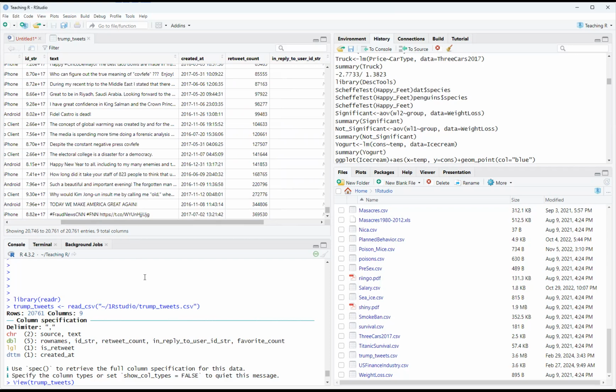But just think about it. If that is the most retweeted tweet, this is what artificial intelligence picks up on. So if it says, today we make America great again, fraud news, etc., any type of artificial intelligence you start using will start picking this up, and you could literally make artificial intelligence, like people cold calling or sending out emails for Donald Trump.